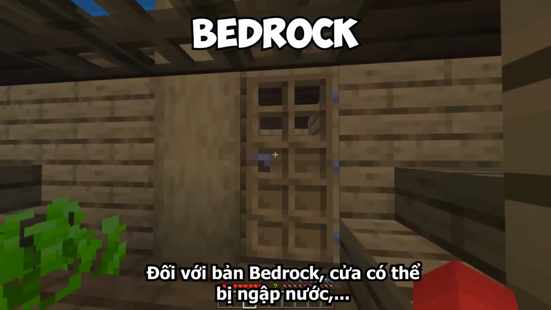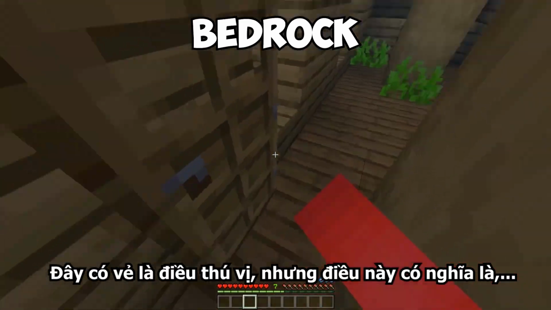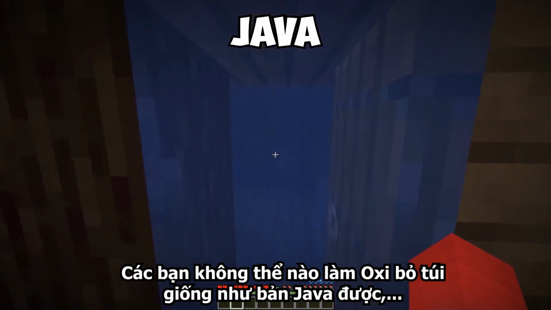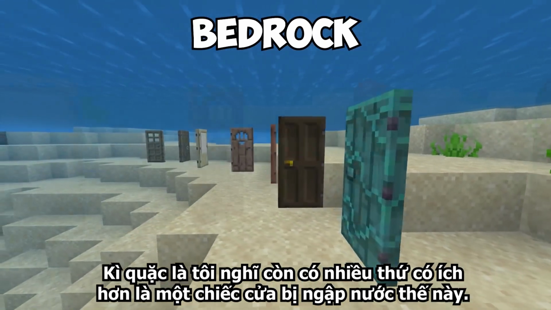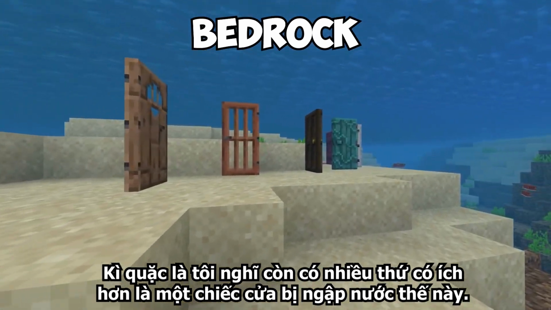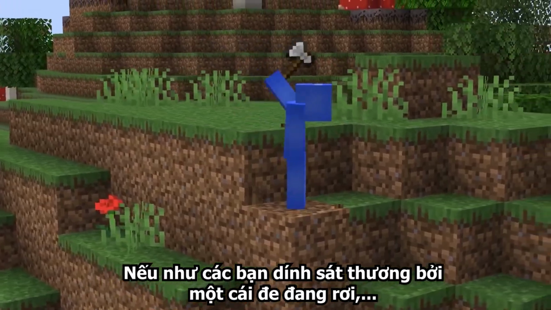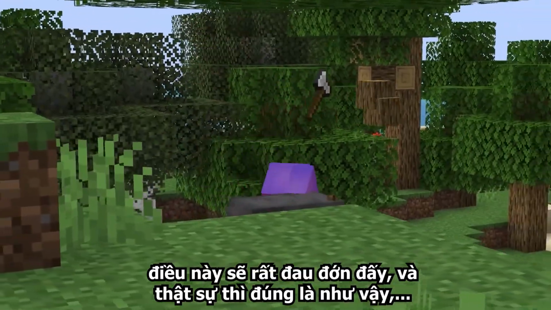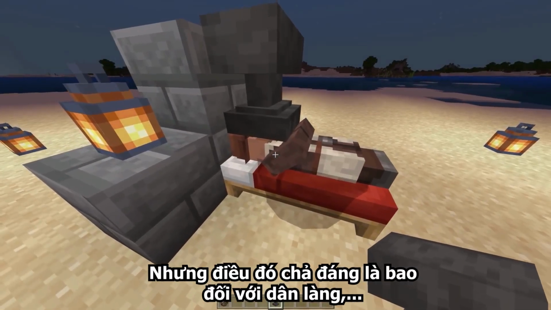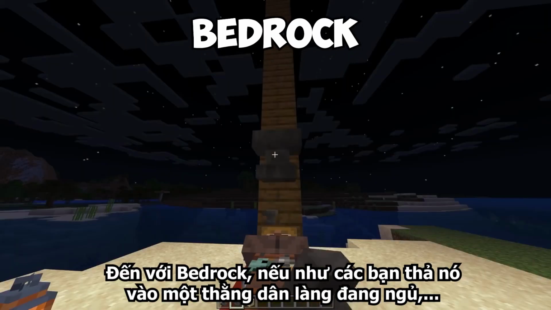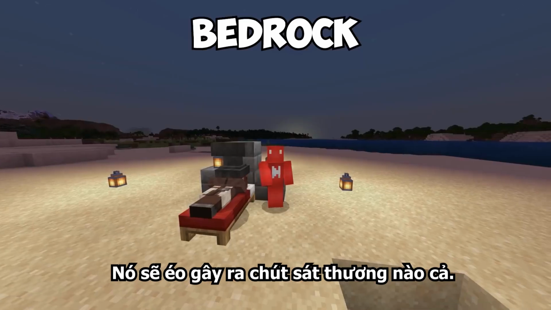In Bedrock, doors can be waterlogged like so, which is interesting, but it means that we can't make an air pocket like we can in Java, and oddly enough, I think that might be more useful than having a waterlogged door anyway. Now, if you were to get hit by a falling anvil, it's gotta hurt, and while that's true for us, it's not as much for the villagers, or at least if you compare the two, in Bedrock, if you drop an anvil on a sleeping villager, it won't take any damage.